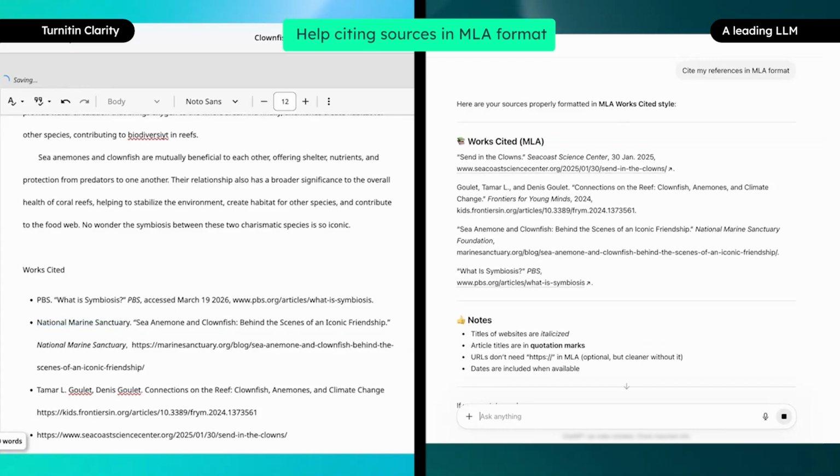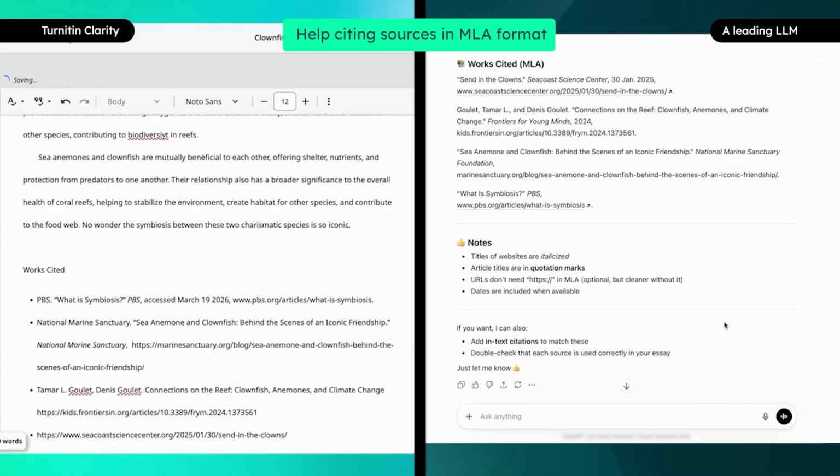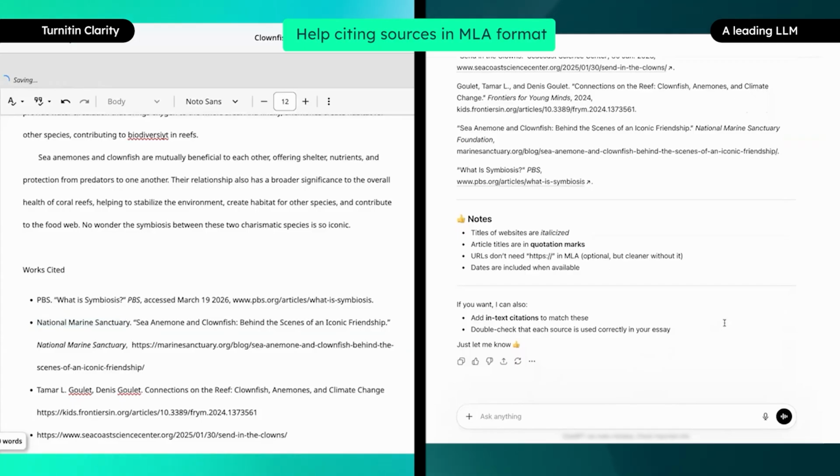The LLM, on the other hand, launches into providing fully formatted citations, depriving the student of the opportunity to actually learn how to cite properly.